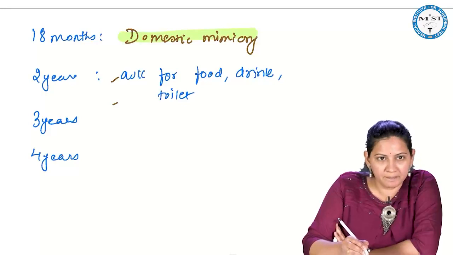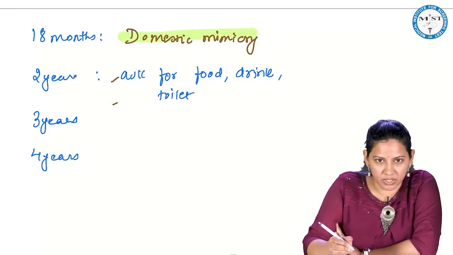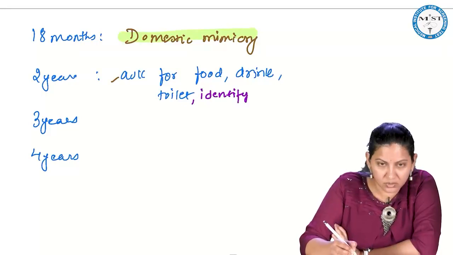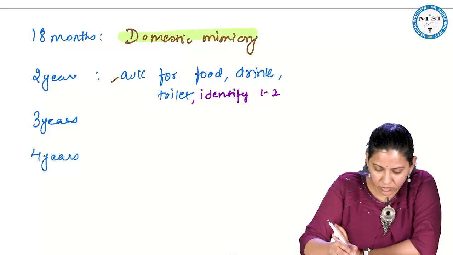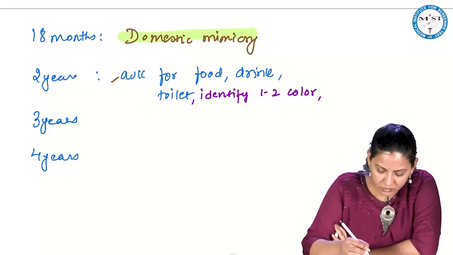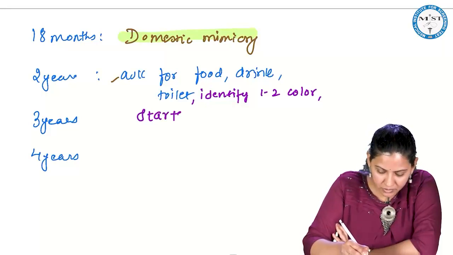He will be asking for the food, drink and the toilet. He can identify 1 to 2 color. Okay. And he can start counting. Starts counting.